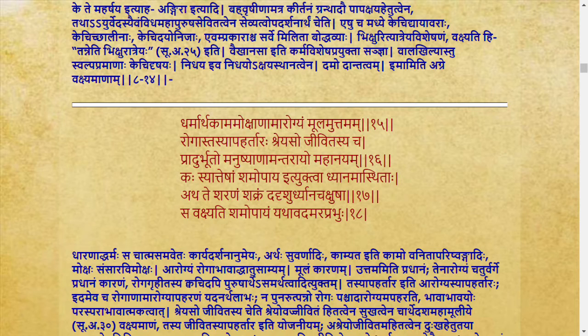If you have to achieve these four chaturvargas, then arogya is the moola. Arogya is the factor which is responsible for that. And roga, what is roga? Tasya apahartaraha. That means it is going to take away this quality of achieving the chaturvargas. The roga is going to cause you the hindrance for achieving dharma, artha, kama, moksha.